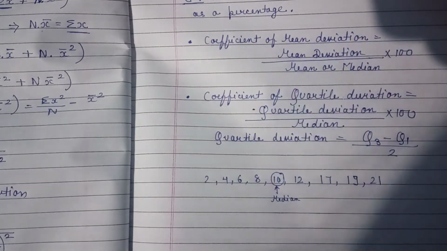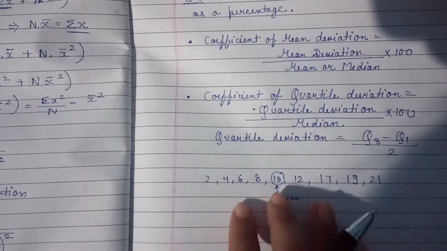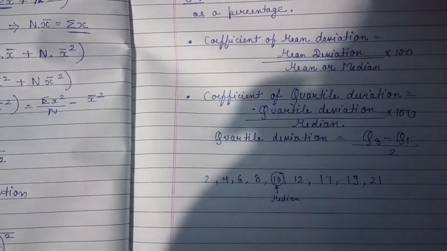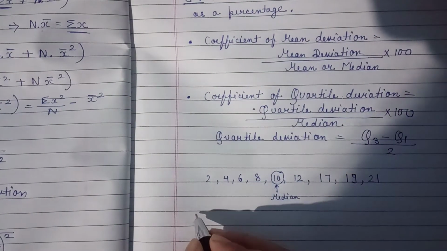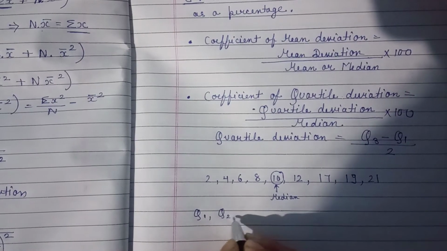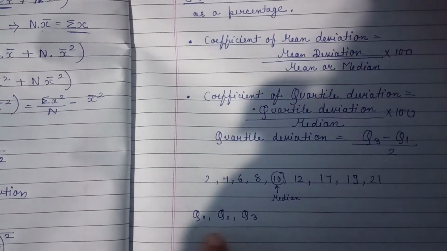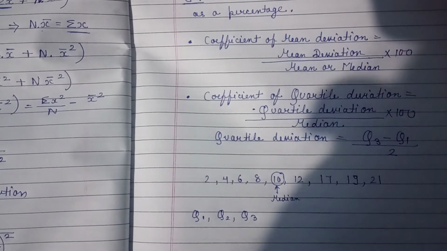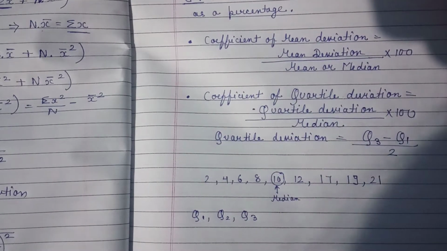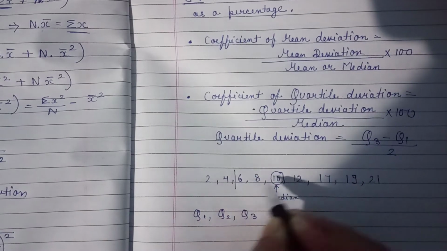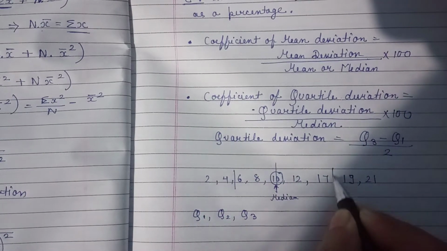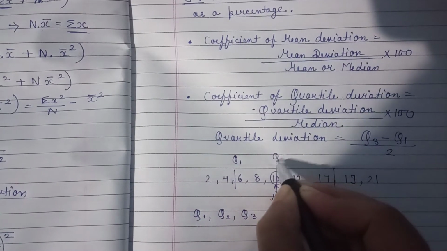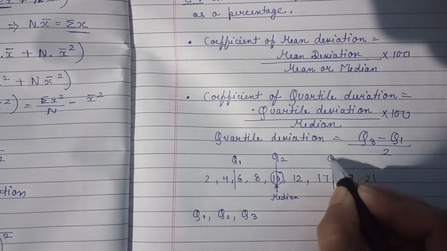Now by extending this idea, for quartile, we can find three values, that is Q1, Q2, Q3. These Q1, Q2, Q3 divide the series into four equal parts. This one is known as Q1, this one is Q2, and this one is Q3.